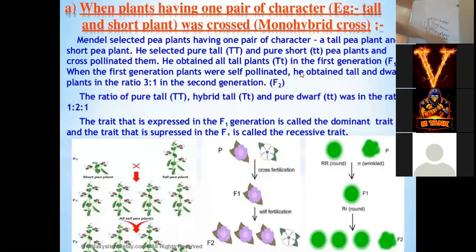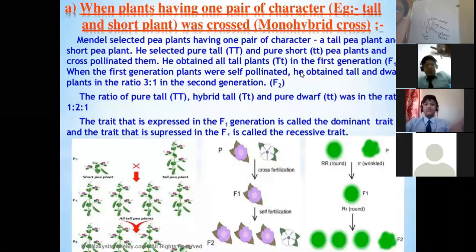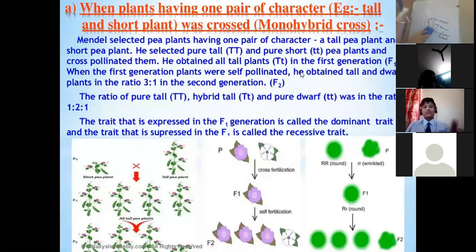This is the colored petal. Now, to remove the chance of self-pollination, what does a person need to do? They will slowly, without damaging the flower, remove the male part.